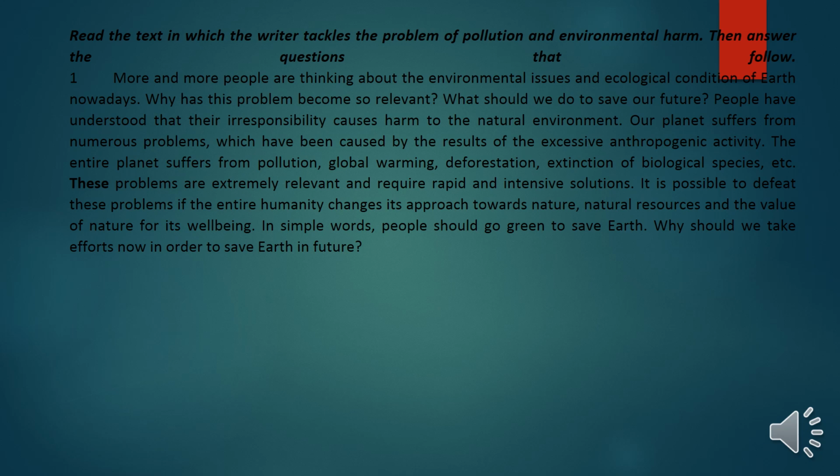Exercise B, which is filling in the blanks with some of the thematic words. Let's start with number 1. The answer is smog. Smog was cited as a major factor that contributes to global warming. Number 2, the correct answer is hazardous. Wintry conditions are making roads hazardous for drivers in the northeast of England. Number 3, marine biologists are concerned about the effects of untreated sewage that is flowing into the coast. Number 4, there is a strong possibility that the cat contracted the condition by eating contaminated pet food.